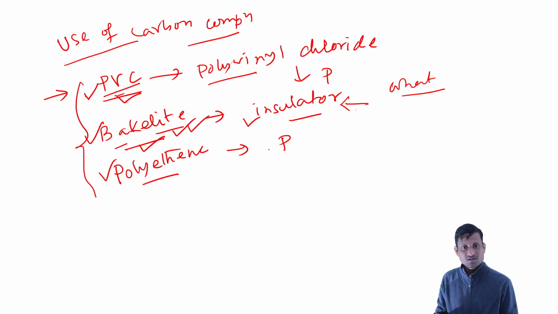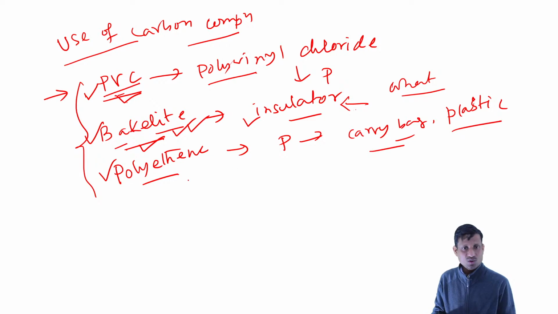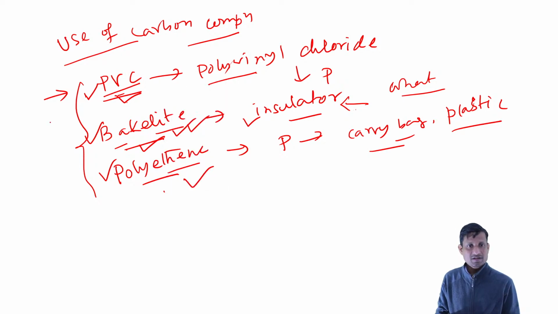And polythene is nothing but polyethylene. This is also a polymer. Whatever carry bags and plastic material we frequently use are made of polyethylene. Basically this is ethene, and they are polymeric. This is how carbon compounds have huge application in our daily life.